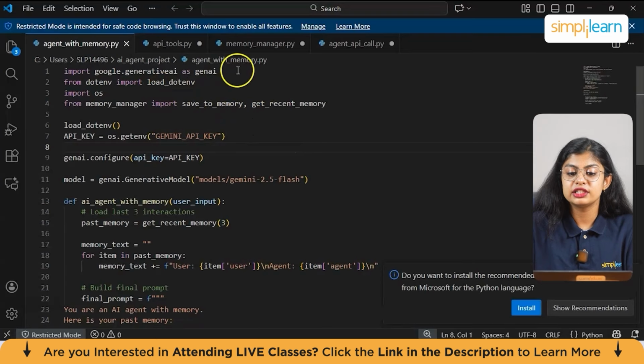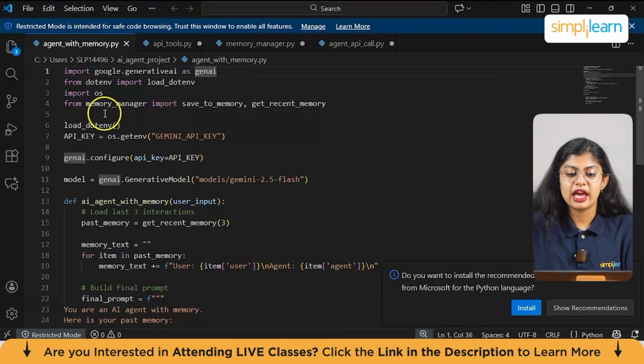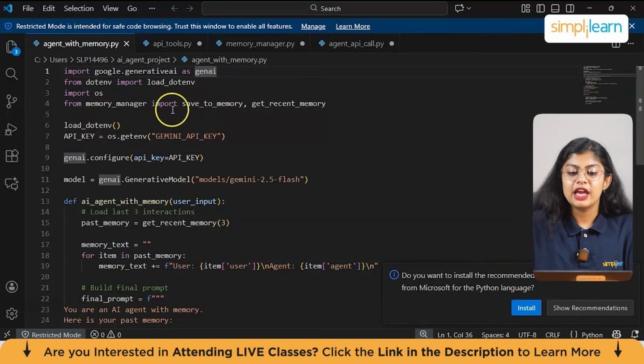Again, here we have all the basic libraries, which are Google Generative AI as genai, dotenv, os, and then we have the memory manager also. We have imported save to memory and get recent memory, which we mentioned in the previous one. Now, this file is the thinking unit. This file defines how the agent uses memory to answer the users. It fetches the last n memories from the memory manager.py, and also has the code that combines memory plus the user's question.